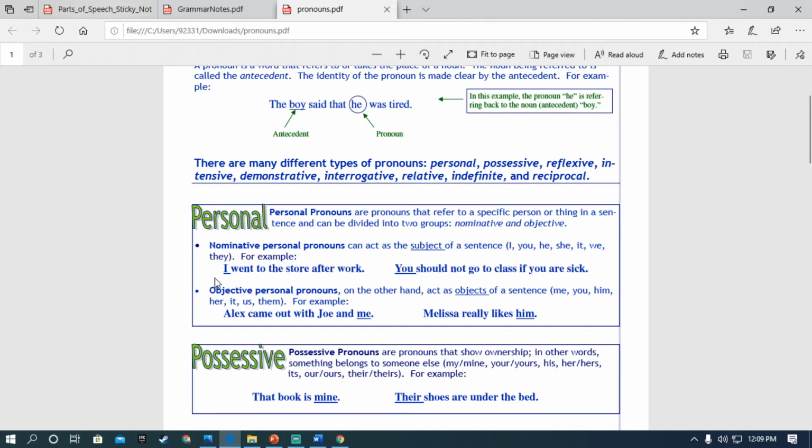Look beta, here we are using I and you in the beginning of the sentence. In other words, we can say the nominative personal pronouns are mostly used in the beginning of the sentence. They might be I, you, he, she, it.